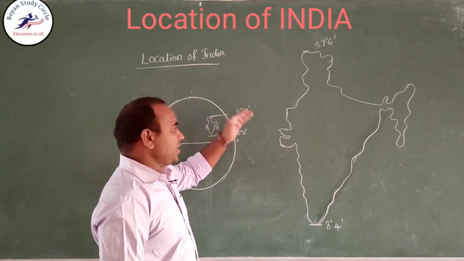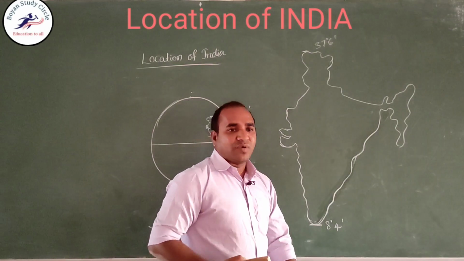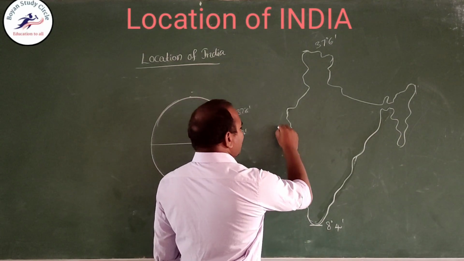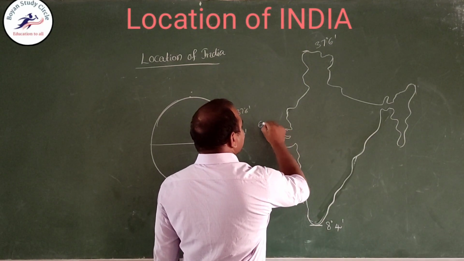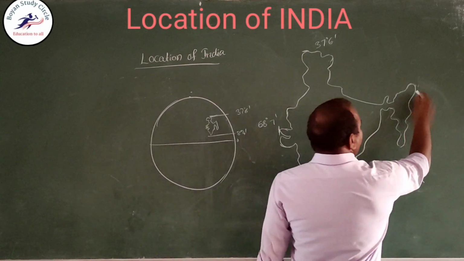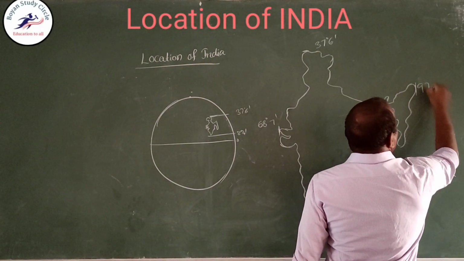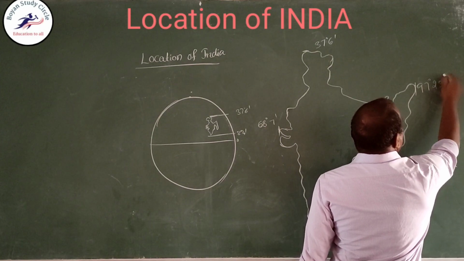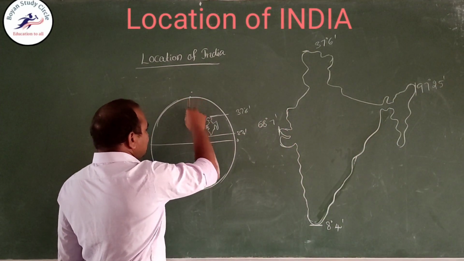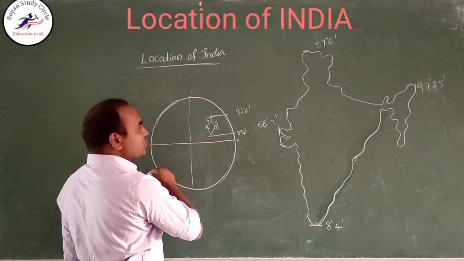Then, longitude wise, India lies between 68 degrees 7 minutes and 97 degrees 25 minutes. See, this is 0 degree, that is the Greenwich Mean Time.